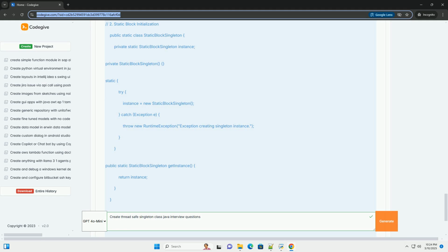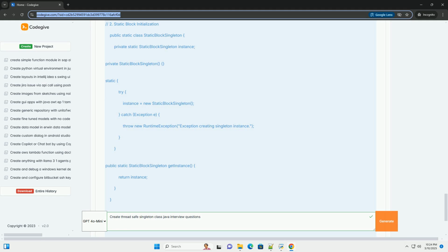B. Static block initialization. Pros: similar to eager initialization but allows for exception handling during instance creation. Thread safe because the static block is executed only once during class loading. Cons: still suffers from the same drawback as eager initialization; the instance is created regardless of whether it's needed. C. Lazy initialization, double-checked locking, with considerations.